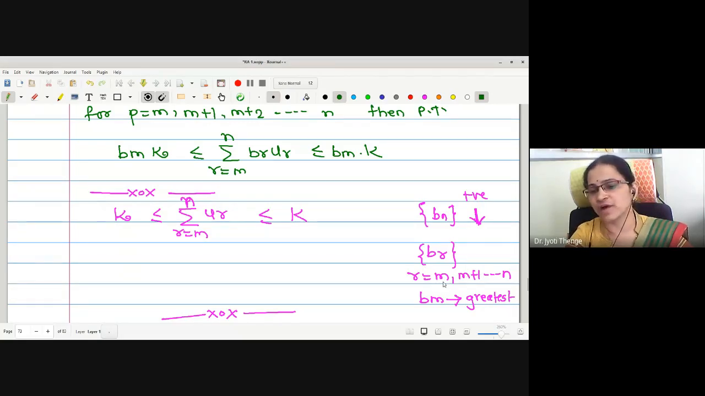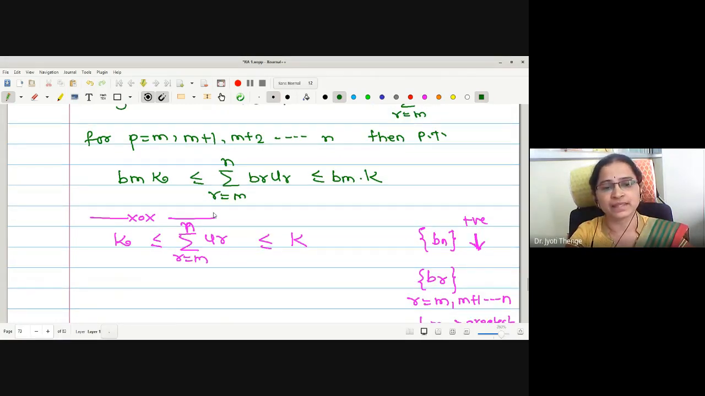Therefore, for the values of r equals m to n, Bm will be the greatest among all the values. Therefore, if we multiply this series by the sequence Br, the new series constructed will be BrUr, and this series has least element as Bm into small k, and greatest element as Bm into capital K.